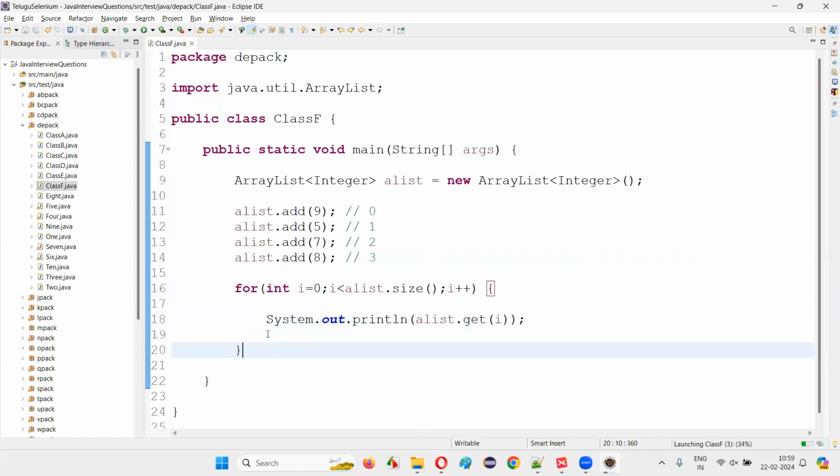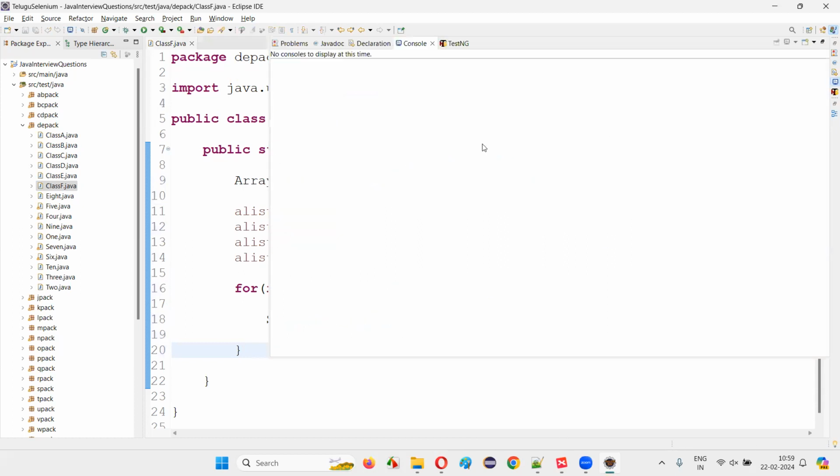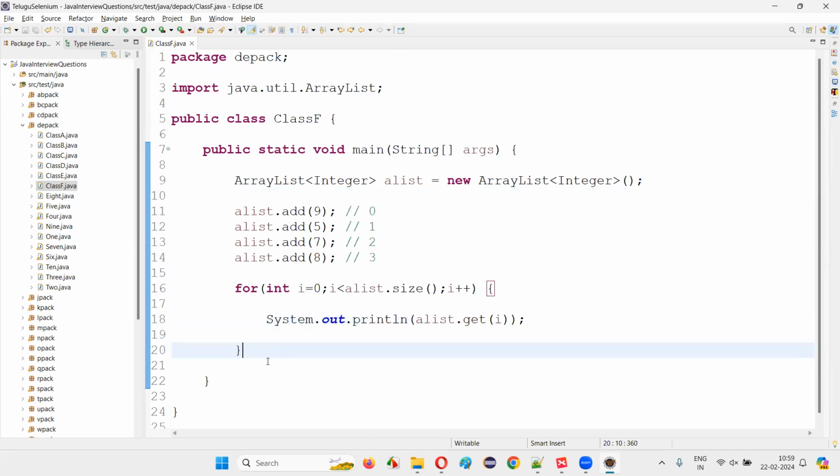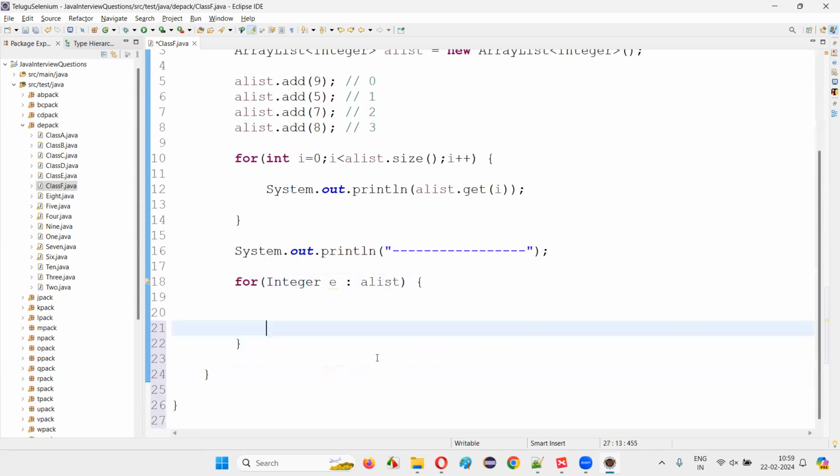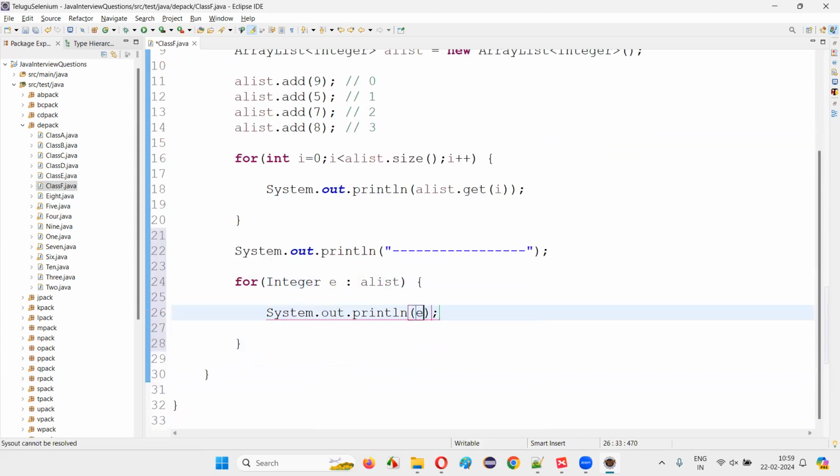Not only this, you can also use the for each loop with ArrayList, which is a simplified form of the loop. You see, instead of the for loop, you can also use a for each loop. Let me create a differentiation here, and then I'll create a for each loop. Each element of this ArrayList is of which data type? Integer type. So for Integer element, let's say ArrayList element, in a list. You can give any name here. And here simply print it out, System.out.println of the element, and run the code. Again, the ArrayList elements will be retrieved and printed.